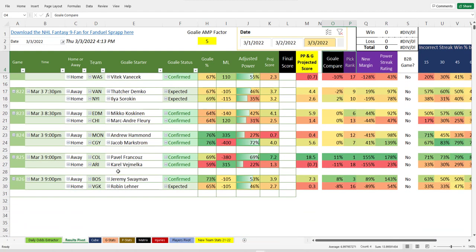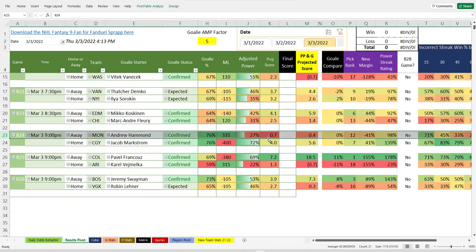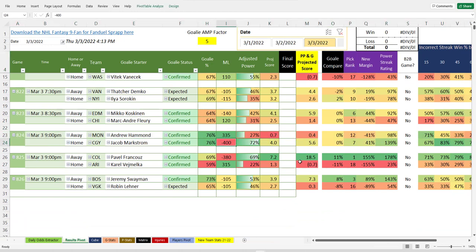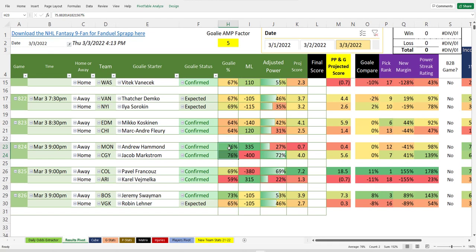I shot for Montreal, and I missed horribly. So it does favor Calgary at -400, which is a joke. Andrew Hammond's going for Montreal. This is going to be a better game. You see that goalie rating there? And Hammond is back and playing good. It doesn't think Montreal historically can put up the goals against Calgary, but he's a good goalie.